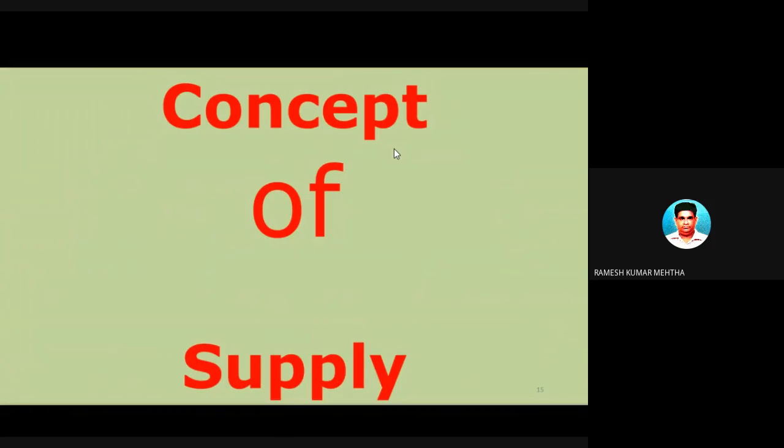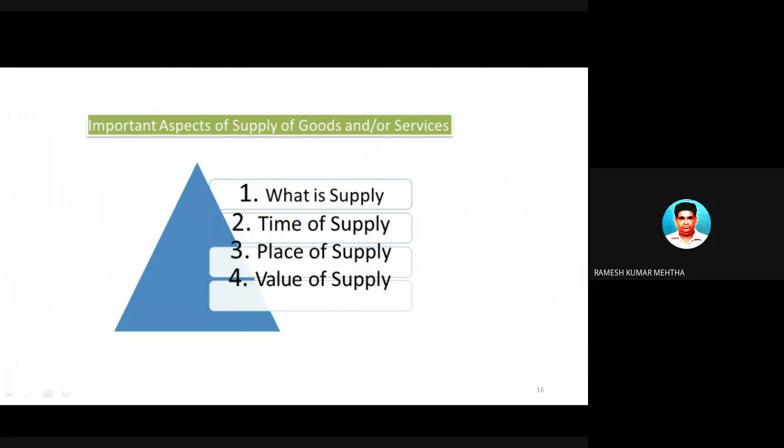I already told you yesterday, but these are the most important points, because without understanding supply, you can't go ahead. Broadly, we are going to talk about number 1, the definition of supply, number 2, time of supply, number 3, place of supply, and number 4, value of supply. Because based upon value, we find out how much tax, that is GST, we have to pay.